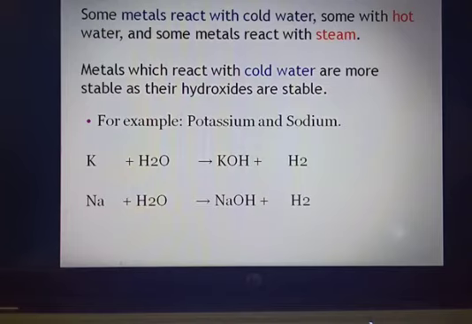For example, you can see here potassium and sodium. The symbol for potassium is K. When it reacts with water, it gives you KOH, potassium hydroxide, and hydrogen is released. Okay. Similarly with sodium, when it reacts with water, and this water here is cold water, right, it gives you sodium hydroxide and H2 gas is released. So these are the reactions with cold water and they are considered to be very stable.